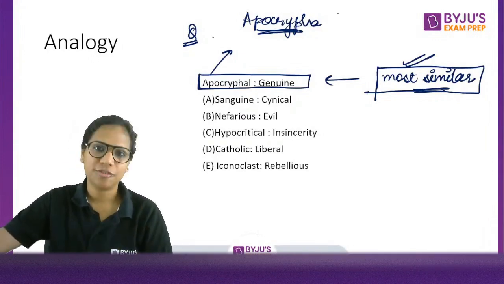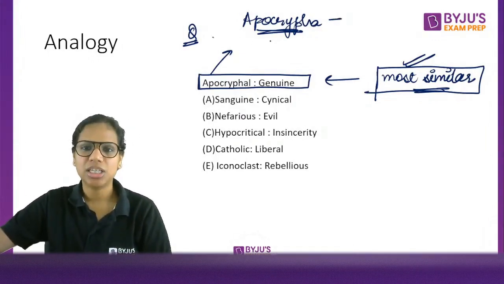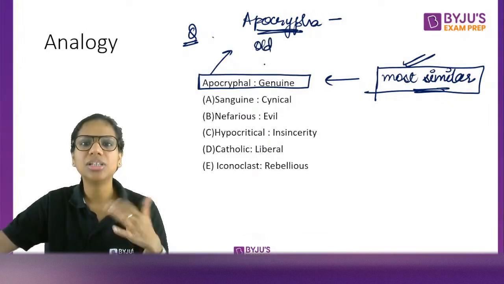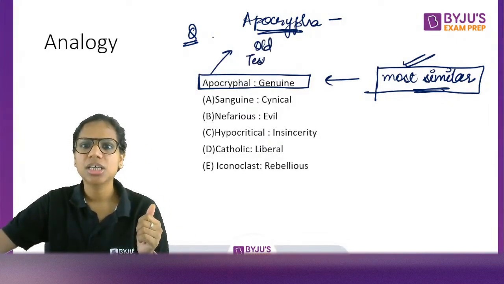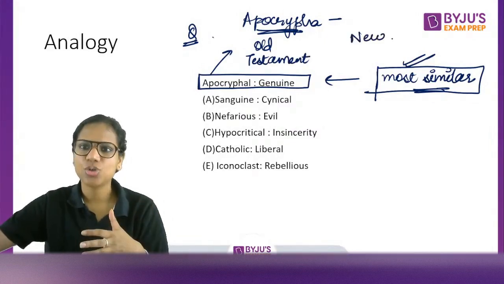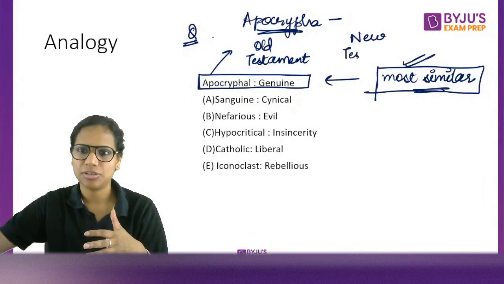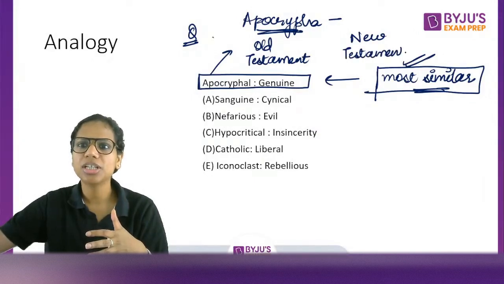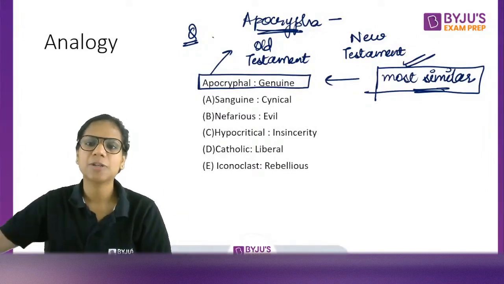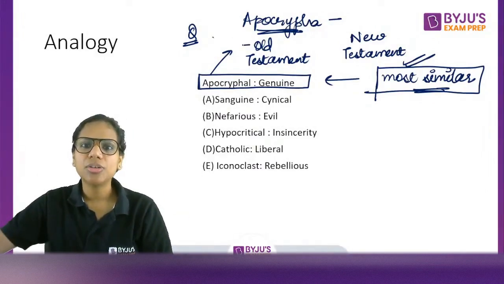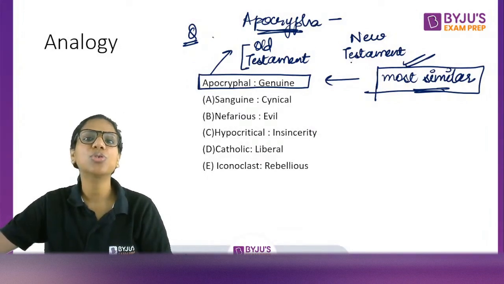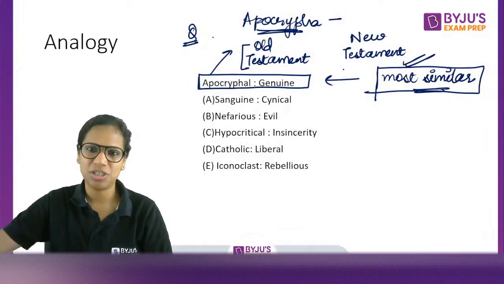Apocryphal comes from apocrypha. See, the Bible has a set of rules which is called the Testament. There is the Old Testament, and there is also the New Testament. It consists of various rules regarding living, behaving, etc. Now, when the New Testament was written, not all the rules from the Old Testament made it to the New Testament.